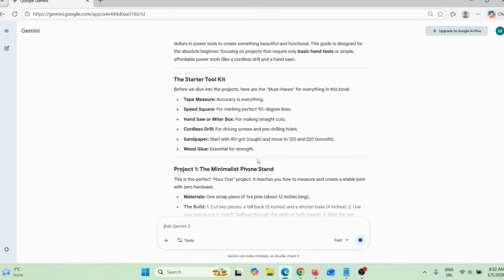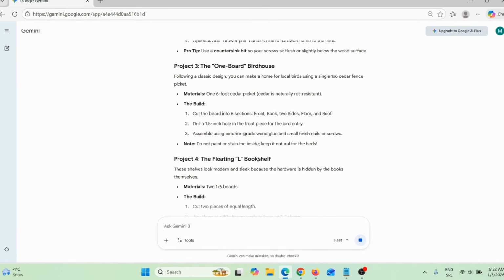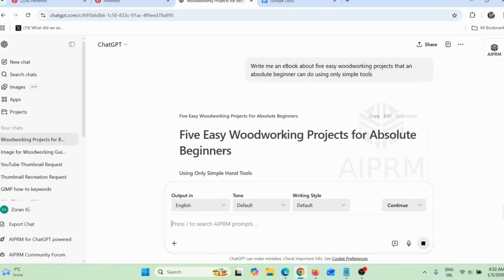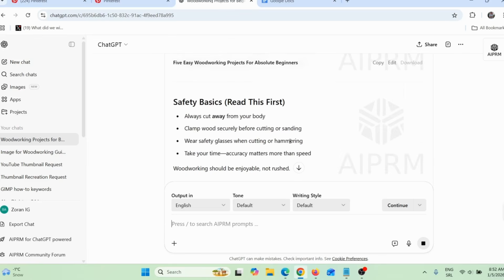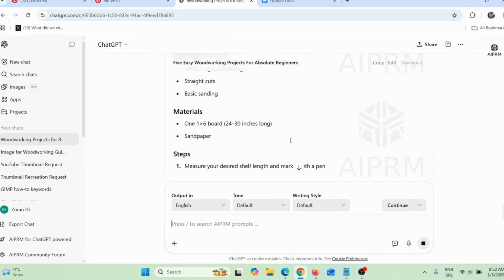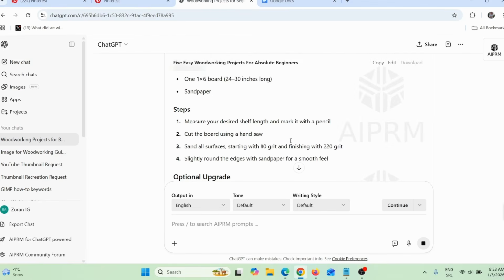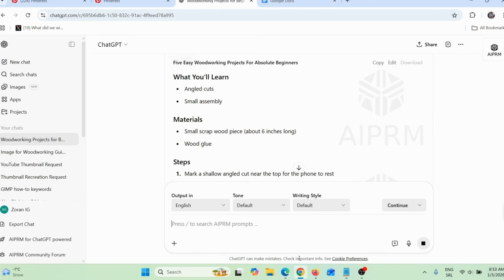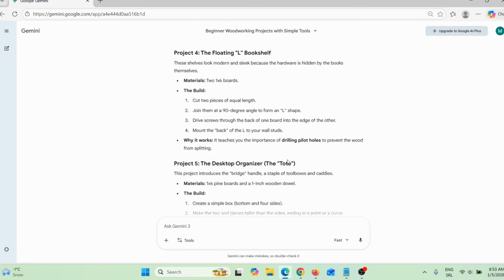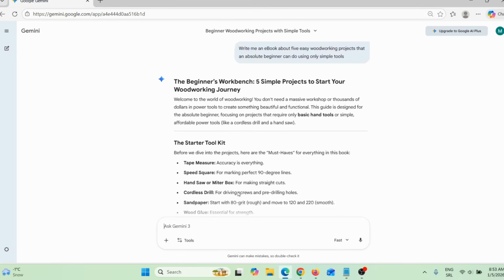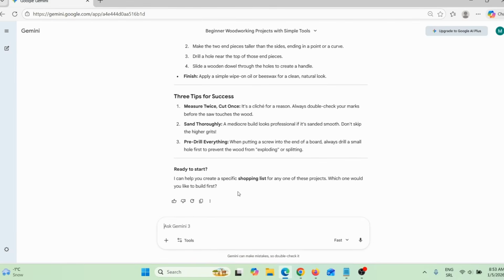So here you can see Google Gemini already started writing this, and I will go back here just to see, okay, here you can see ChatGPT also started writing, and here you can see how this looks. And actually it looks like Gemini is doing a better job. So let me go back here, and Gemini really is doing a better job. So what I can do, here you can see Gemini already finished this. So I can say, for example, make an image for each project, and then simply press enter.